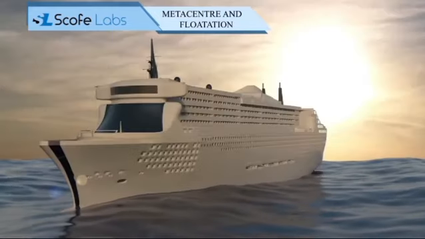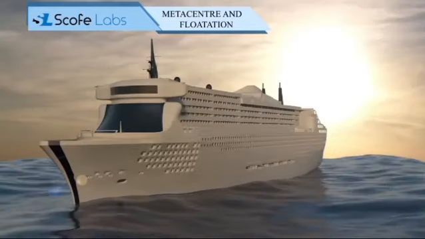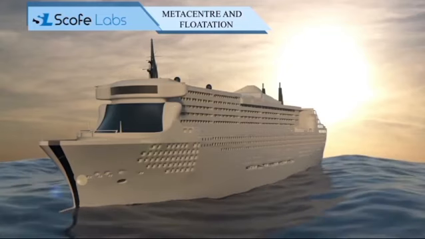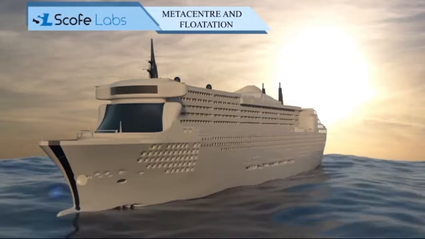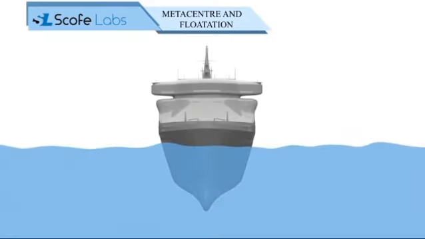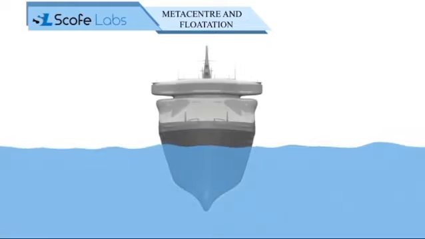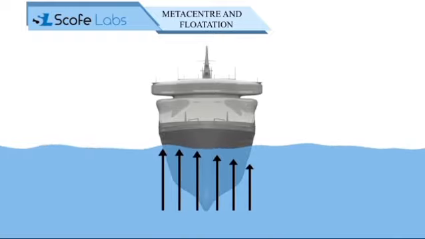A body also floats on water when the weight of fluid displaced by the immersed body is equal to the weight of the body, as in the case of boats and ships. In the case of ships, two types of forces act on it. First is the vertical downward force of gravity, which is equal to the weight of the body and acts at the center of gravity of the body, G. Another force which acts on the ship is the buoyant force, which acts due to the force exerted by the fluid on the ship.